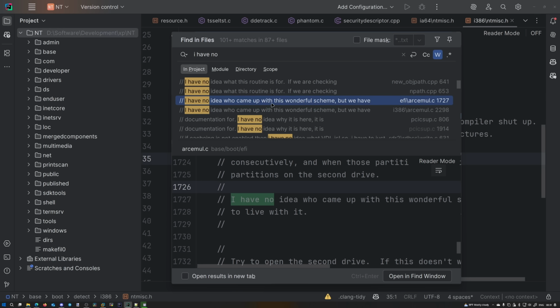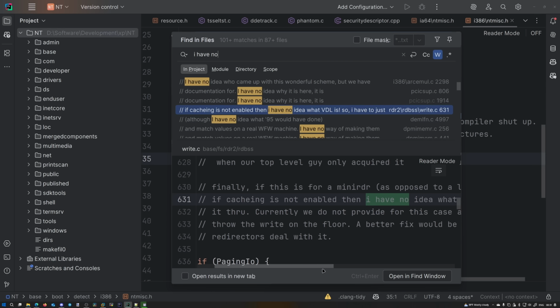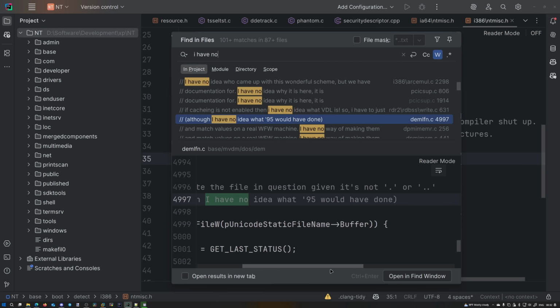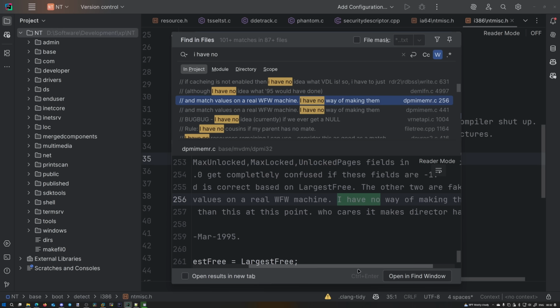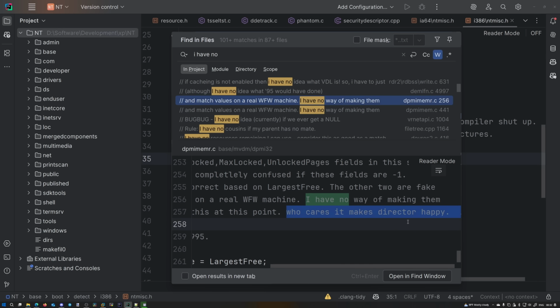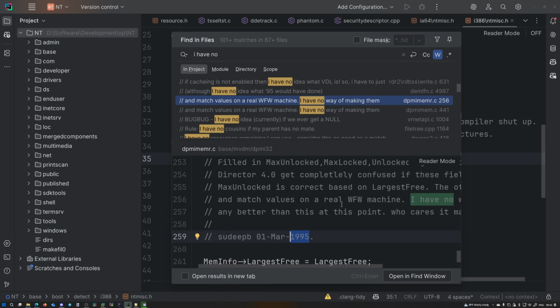So base, this is powerful. If caching is not enabled, then I have no idea what VDL is. I have no idea what Windows 95 would have done. I have no way of making them any better than this at this point. Who cares? It makes the director happy. Oh my god. This is gorgeous. 30 years have passed and nothing has changed in the programming industry.